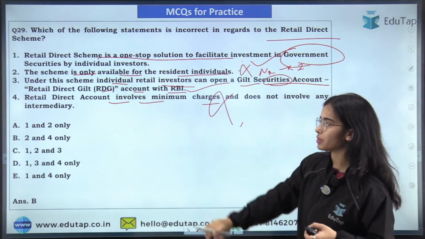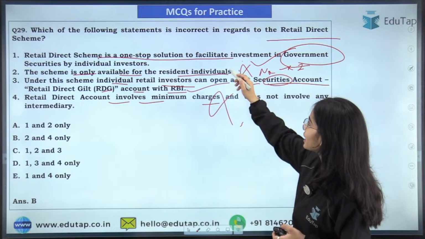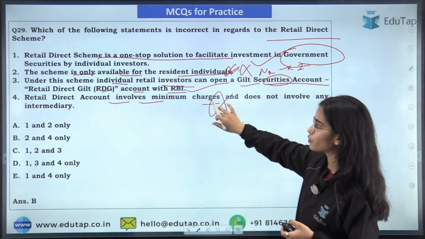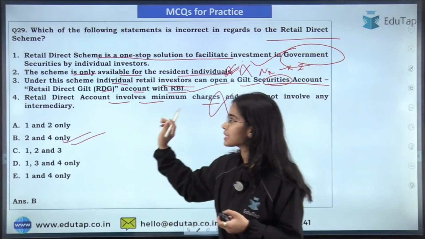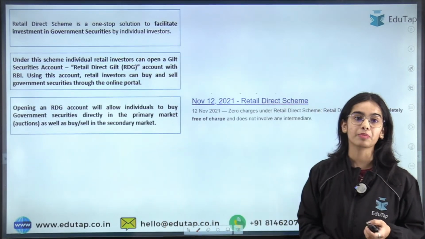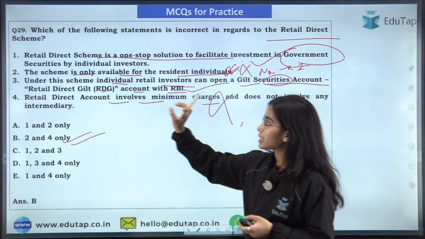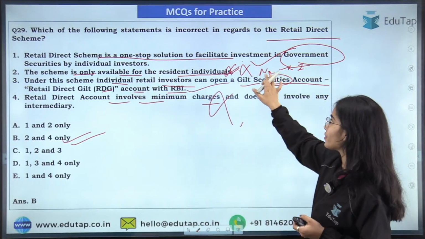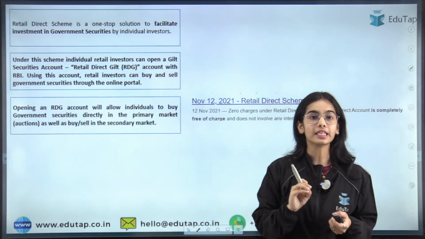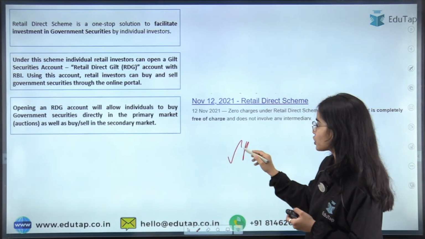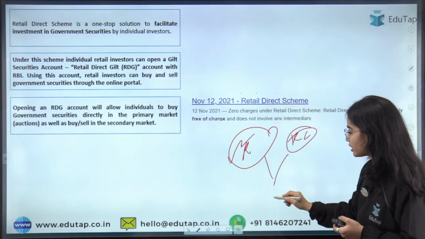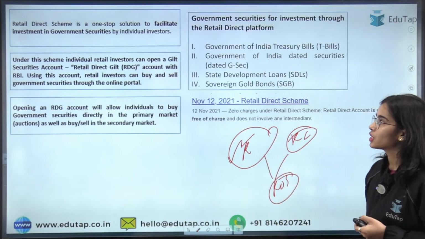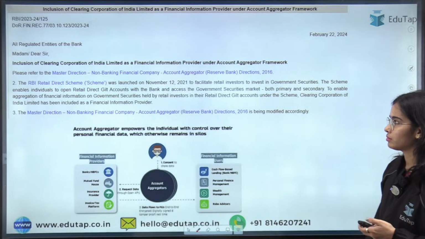So the second and fourth statements are incorrect. So that's why the answer is B here, because the second statement is incorrect and the fourth statement is incorrect. The scheme is also available for the non-residents as well as for the resident individuals. Non-resident individuals as well as the resident individuals can avail the Retail Direct Scheme. Okay. So now coming to the next question.